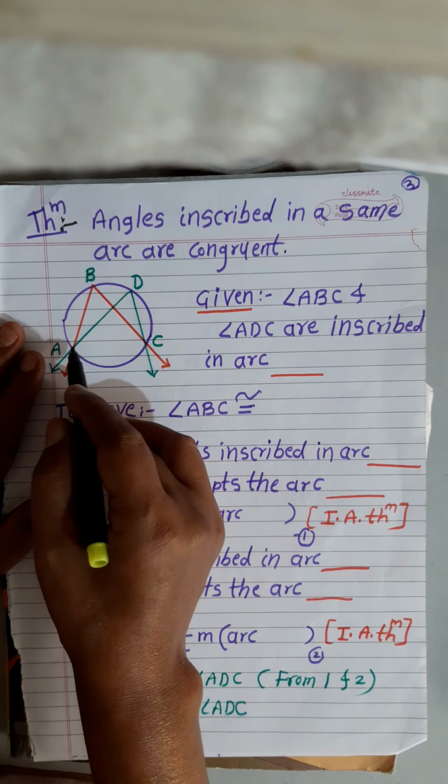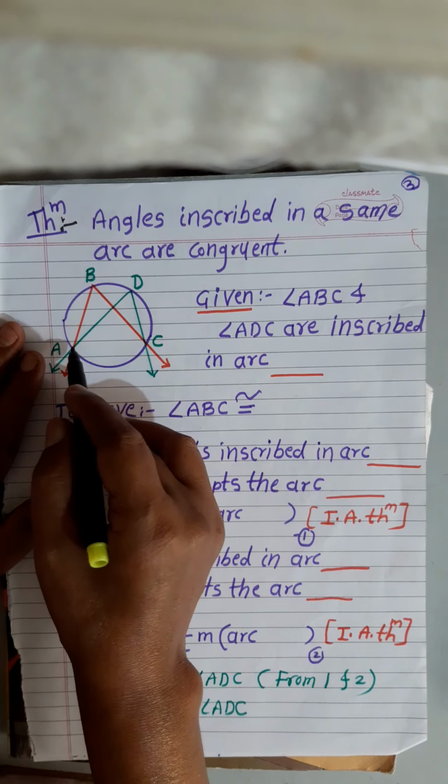Now see the second angle. Angle ADC is also an inscribed angle. It is inscribed in the arc ABC, or you may say ADC, and it intercepts the arc AXC. Therefore, again using the inscribed angle theorem, what can we write? The measure of angle ADC is equal to half the measure of the intercepted arc. Now see, this is equation 2.